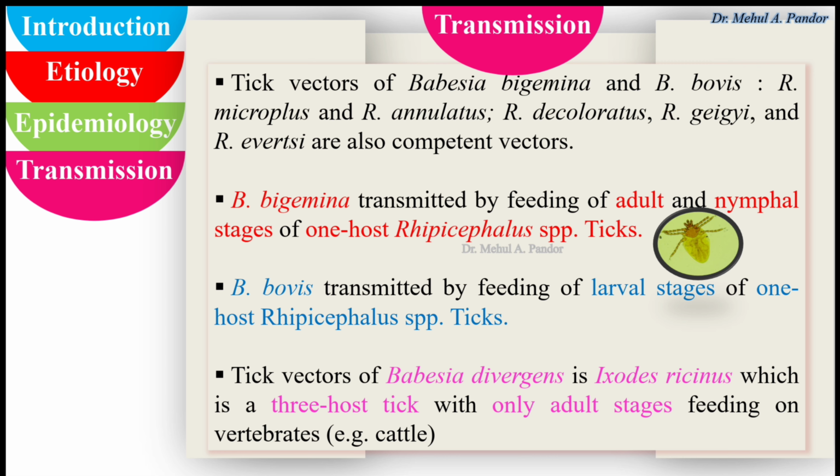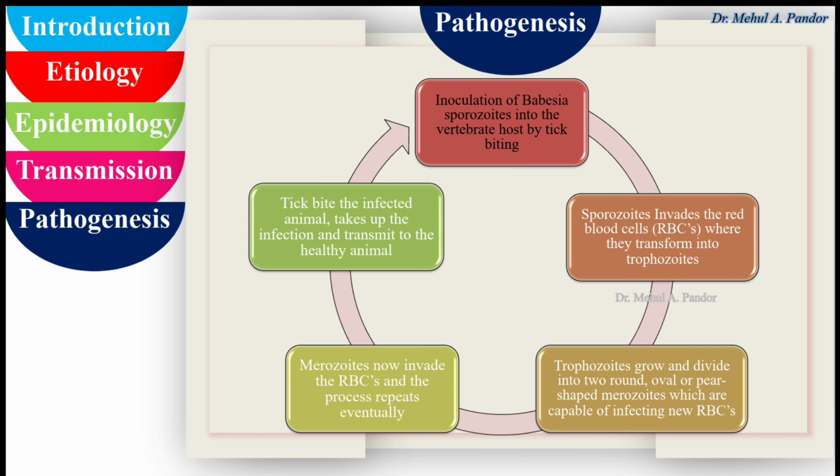If we look at its pathogenesis, when the Babesia sporozoites enter the vertebrate host by tick biting, the sporozoites invade the red blood cells, where they transform into trophozoites. The trophozoites further grow and divide into two round, oval or pear-shaped merozoites, which are capable of infecting new RBCs. The merozoites invade the RBCs and the process repeats. Eventually, the tick bites the infected animal, takes up the infection and transmits it to a healthy animal, and this process continues.